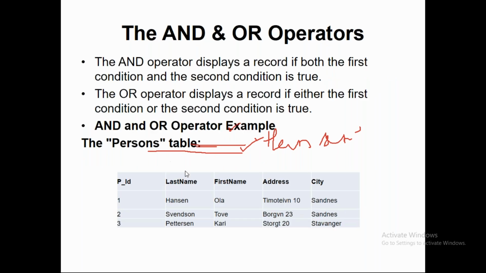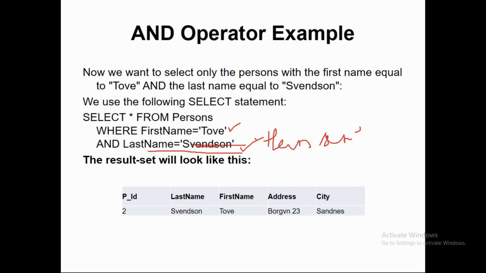The first condition is true and the second condition is true, but with two different records. In that case, you will not get any outcome. Because AND is a compulsion operator, both conditions should be true with at least one single record.